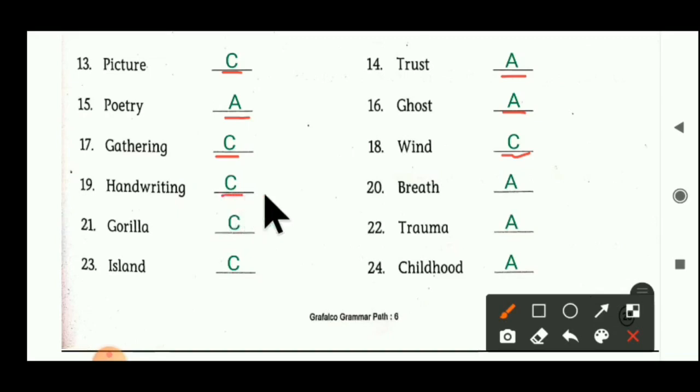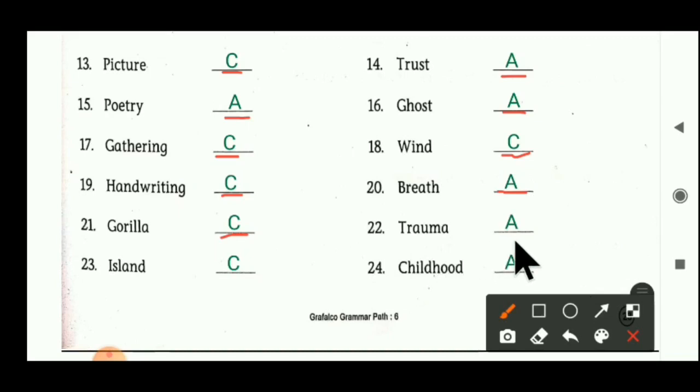So here handwriting becomes a concrete noun. Breath, breath we cannot see, swas, we cannot see it, we cannot touch it. So it becomes an abstract noun. Gorilla, gorilla we can touch it, we can smell it, we can feel it, we can see it. So gorilla becomes here a concrete noun.